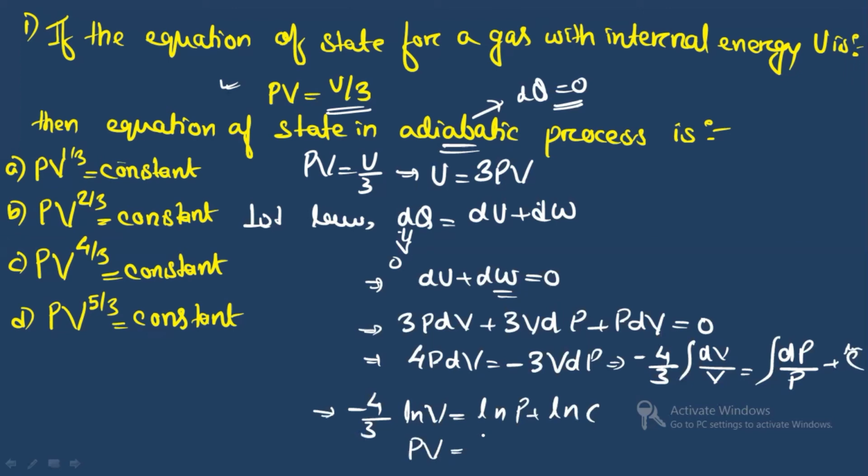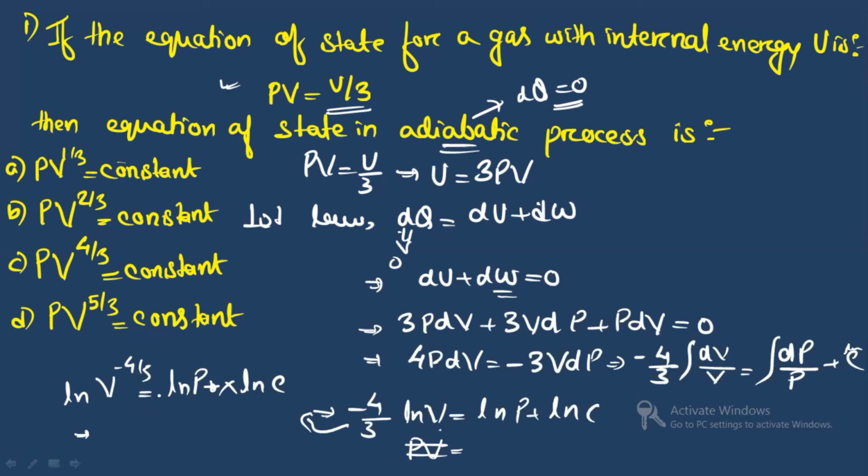So from this you can write PV is equal to what? I'm doing it in one more step. Here you can see this is ln V to the power, it will become the power now, minus 4 by 3. It is equal to, on the right hand side, ln P plus, which means multiplication, ln C. So if you remove the logarithm, you can write this as V to the power minus 4 by 3.